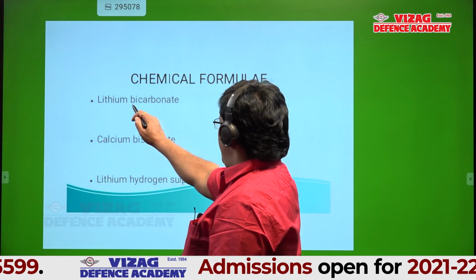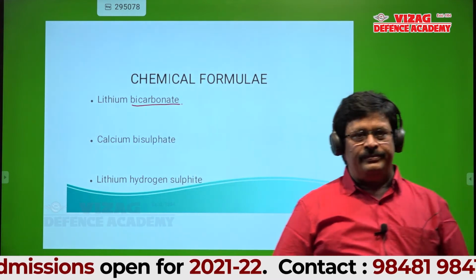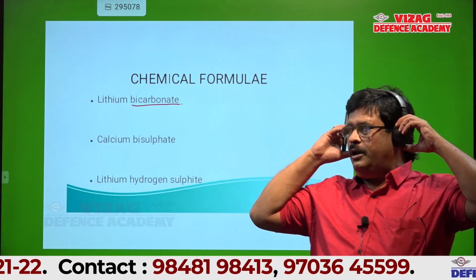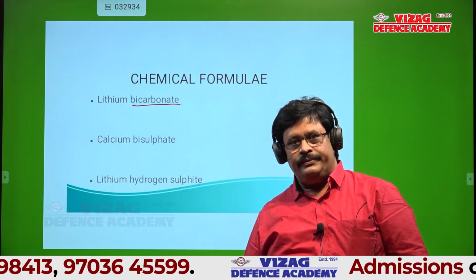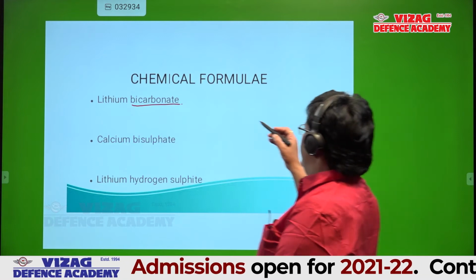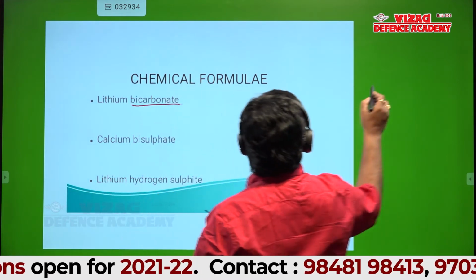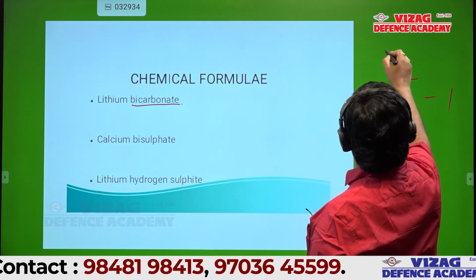Can anyone tell the formula of bicarbonate? You should tell the charge on that also. Otherwise, how can you know the valency? HCO3 minus. Excellent. HCO3 minus is bicarbonate, which means valency is 1.